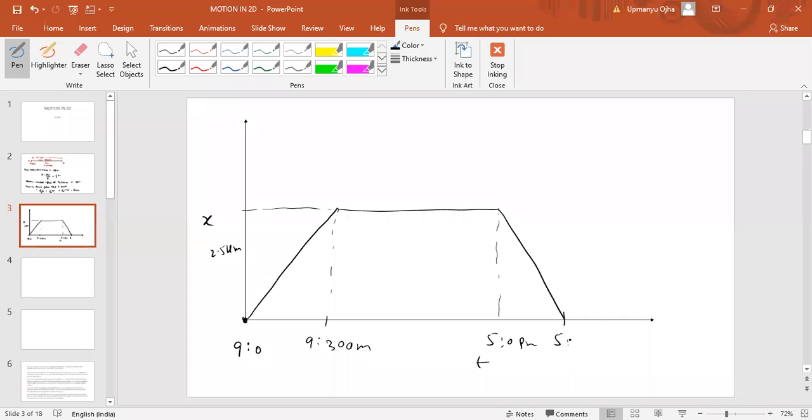So that is the displacement-time graph for this case. I think you all have understood this problem.